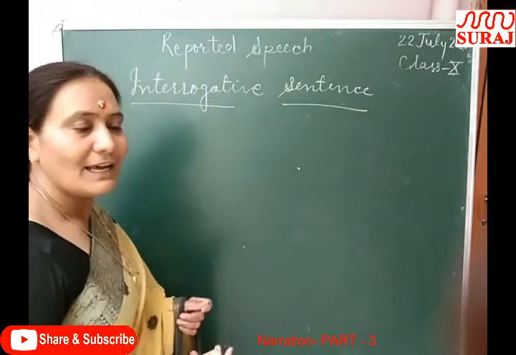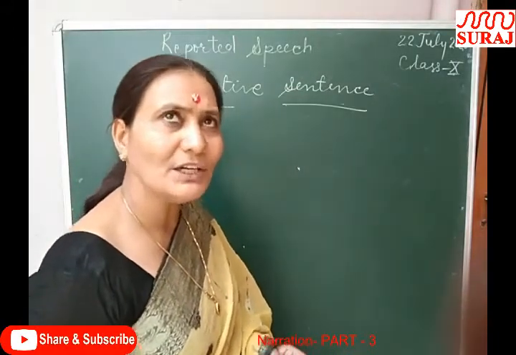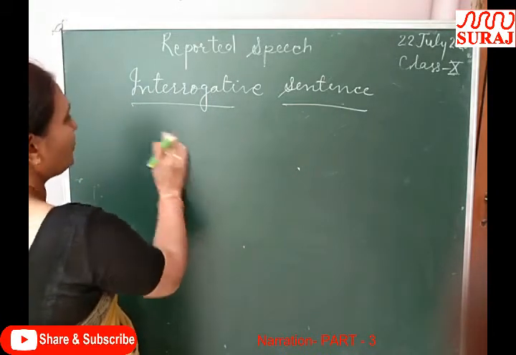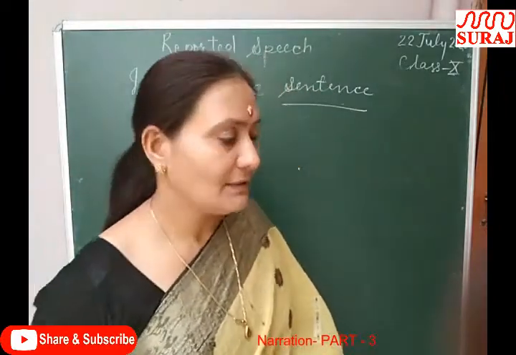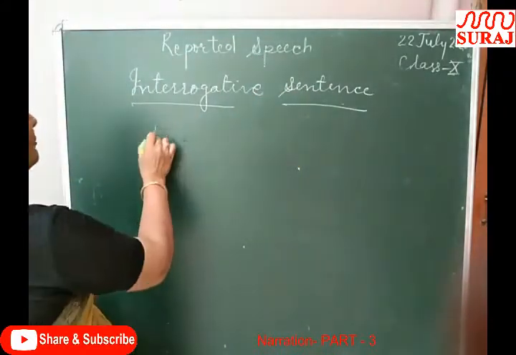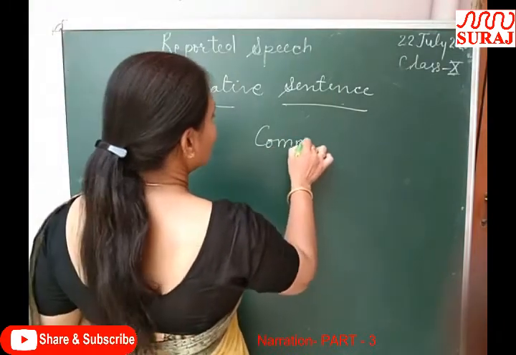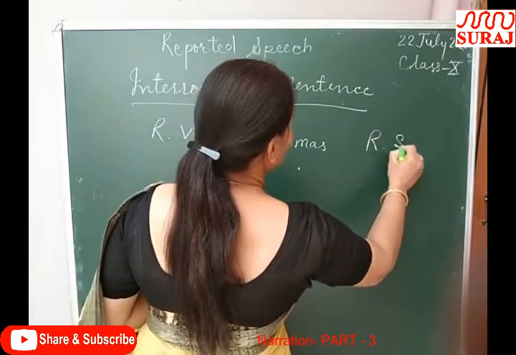An interrogative sentence is a group of words which asks a question, or a question statement. As I told you, in narration or in the direct way, we will find the reporting verb, commas, and reported speech.